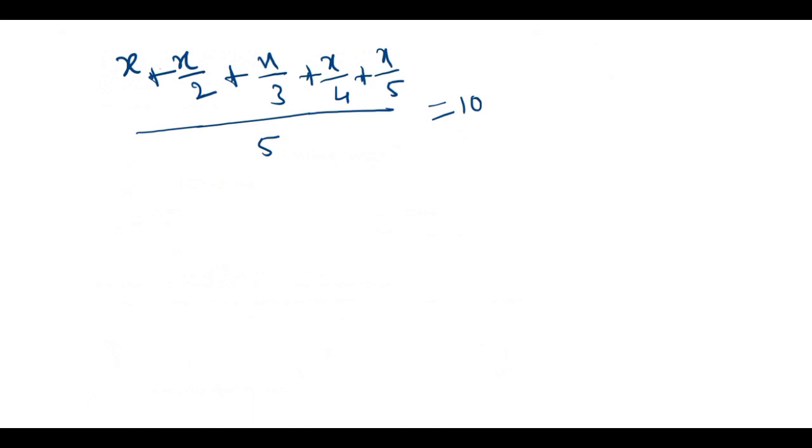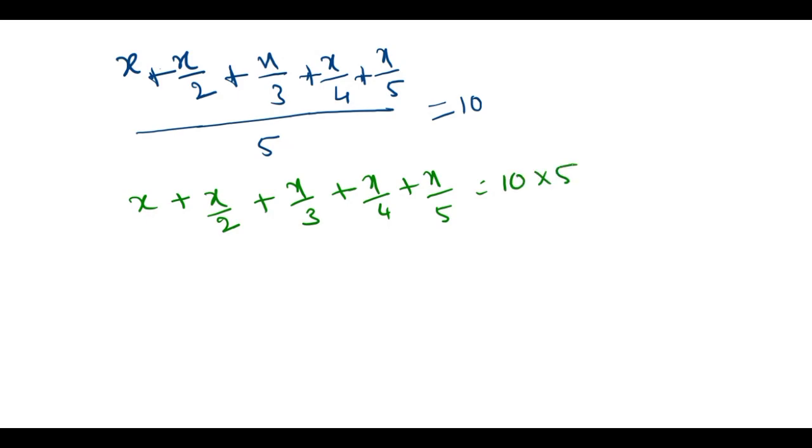So we write here now: x plus x by 2 plus x by 3 plus x by 4 plus x by 5 is equal to 10 into 5. So it is 50. And what is the LCM of 2, 3, 4, 5 here? So you need to find the LCM of 2, 3, 4, 5.